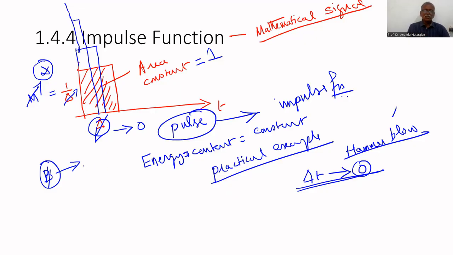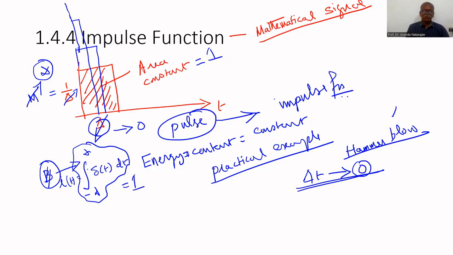How to represent an impulse function? The integral from minus infinity to plus infinity of del of t dt equals 1. If you integrate this entire signal from minus infinity to plus infinity, its magnitude remains 1.